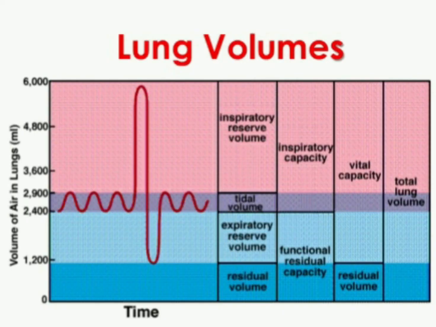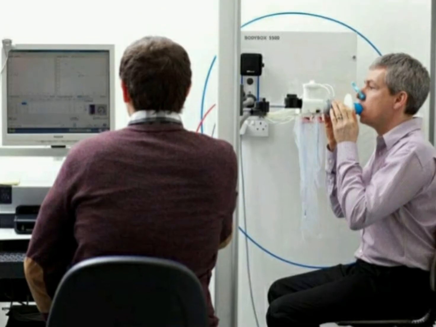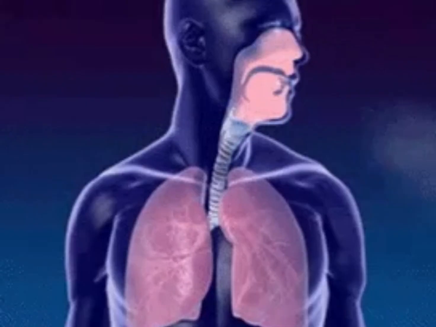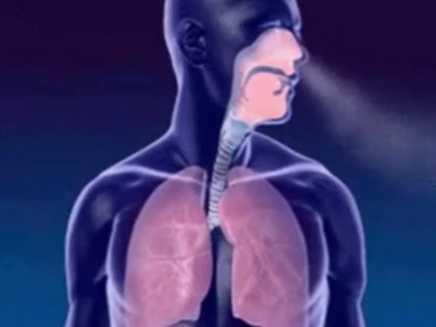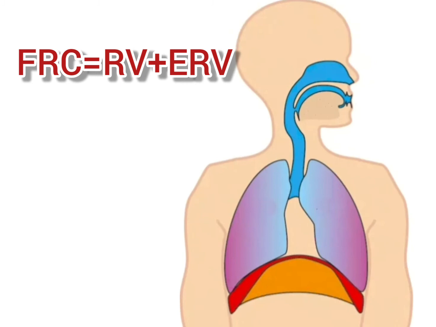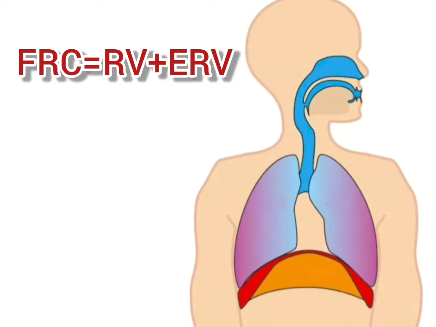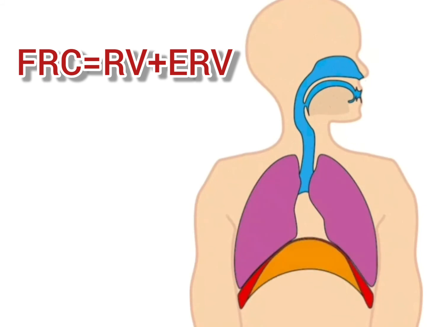So the third one is functional residual capacity, FRC. It is the volume of air that will remain in the lungs after a normal expiration. It includes the residual volume and the expiratory reserve volume. So FRC will be written like FRC equal to RV plus ERV. So functional residual capacity is the sum total of the residual volume and the expiratory reserve volume.